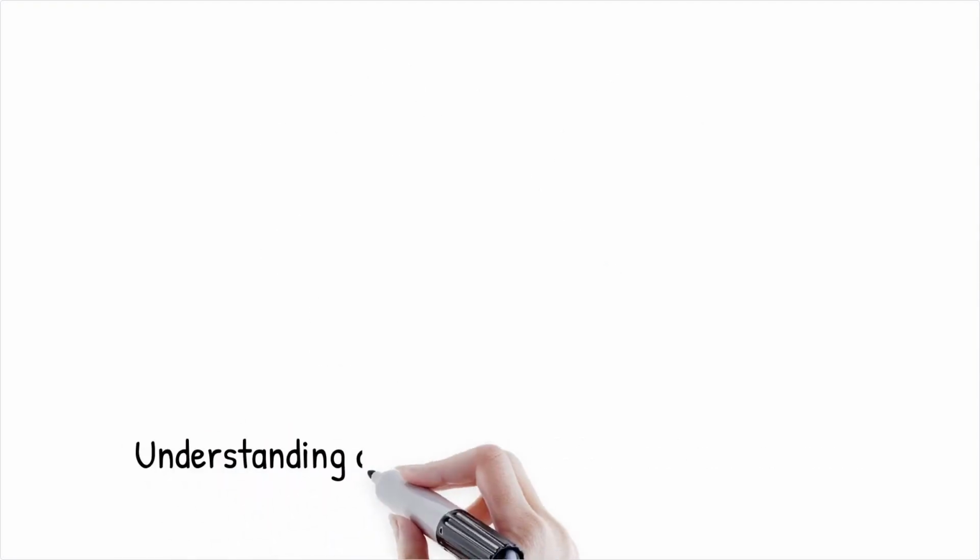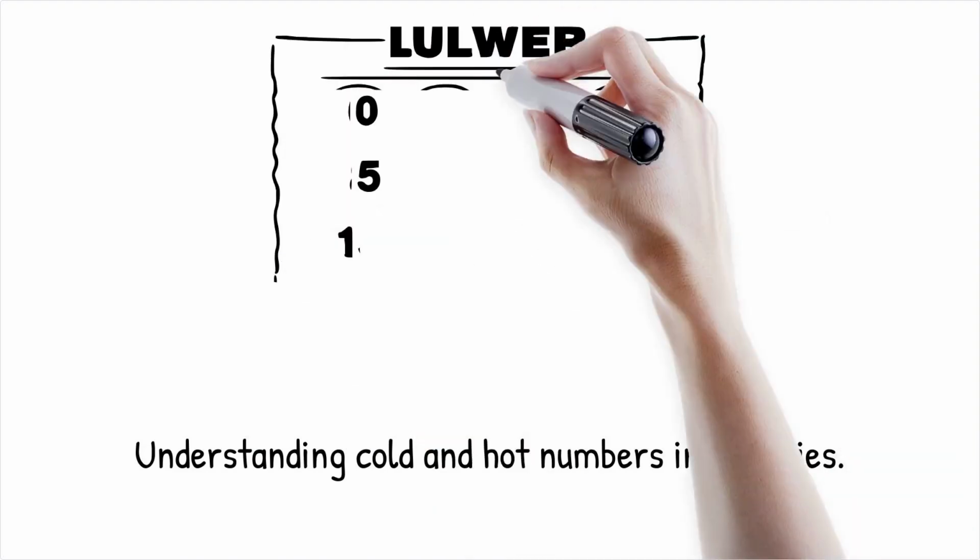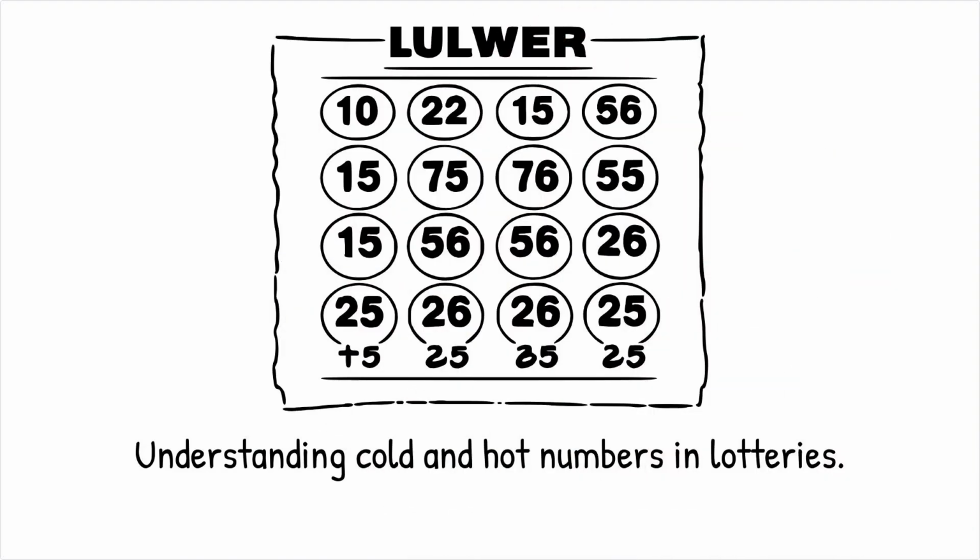What are cold and hot numbers? Explanation. Hot numbers are numbers that appear more frequently in recent draws. Cold numbers are those that appear less frequently or not at all. These trends emerge from random fluctuations and reflect how finite datasets naturally produce streaks and gaps.